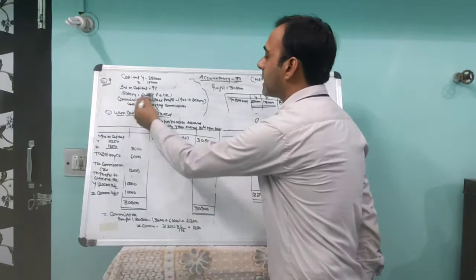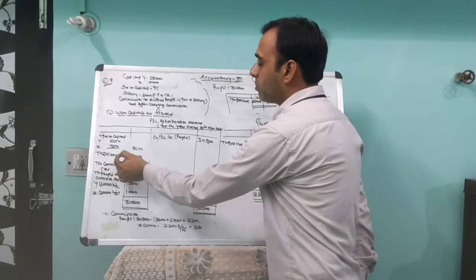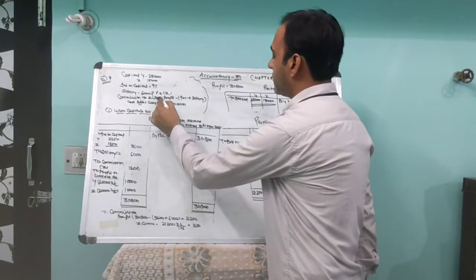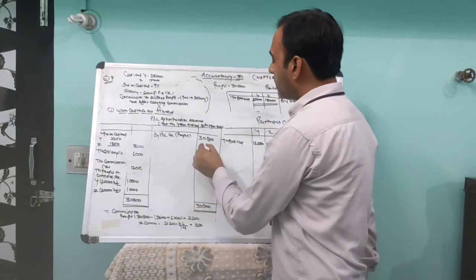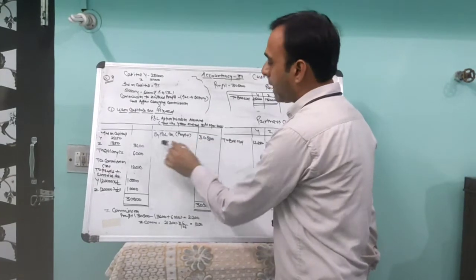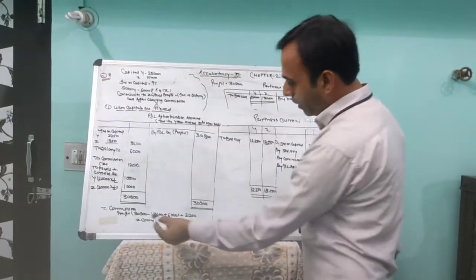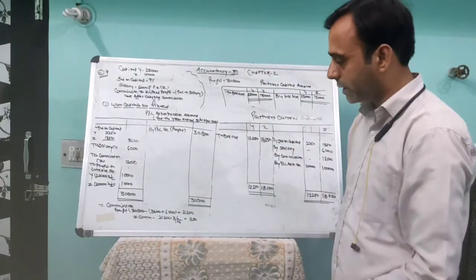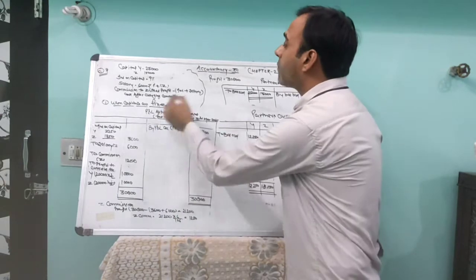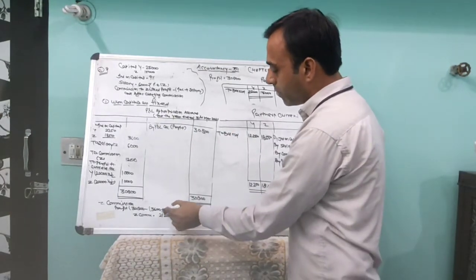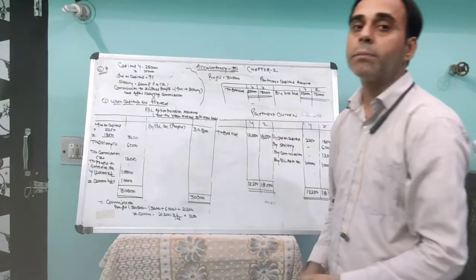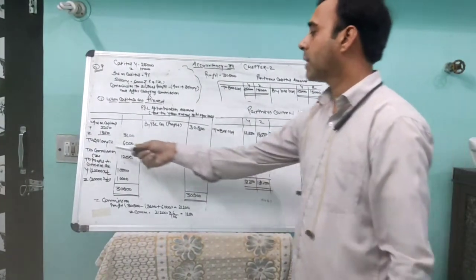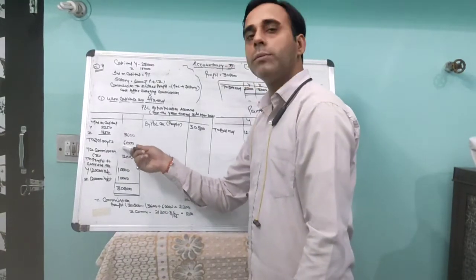After that, you have to pay salary to Z, 6,000 rupees. That will go to the debit side. Next, you have to give commission to Z. Commission is on the profit minus interest on capital and salary amount. So in the profit, we deduct interest on capital and salary. The profit remaining is 21,200, and after charging commission, it is 21,200 into 6 upon 106, that is 100 plus the percentage of commission. The commission comes to 1,200 rupees, which goes to the debit side.